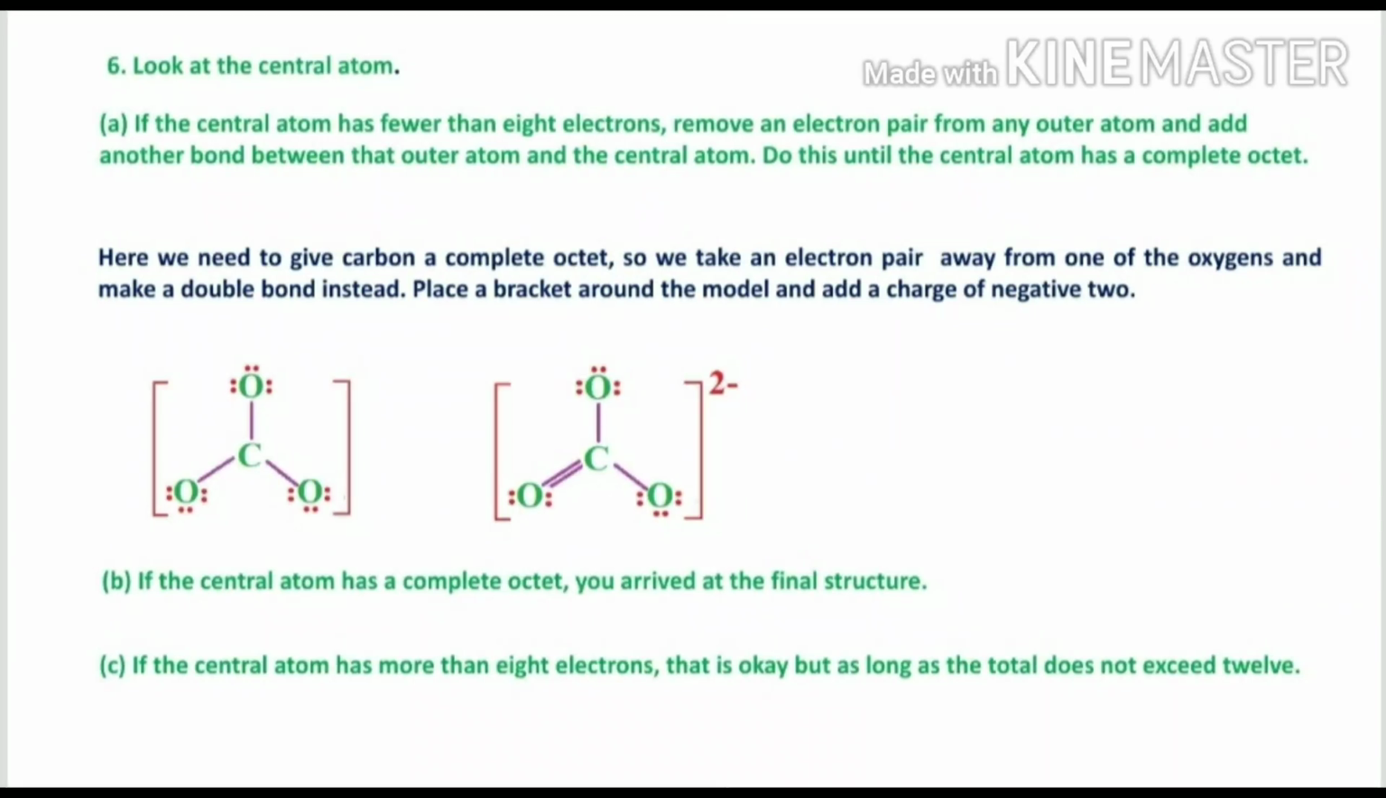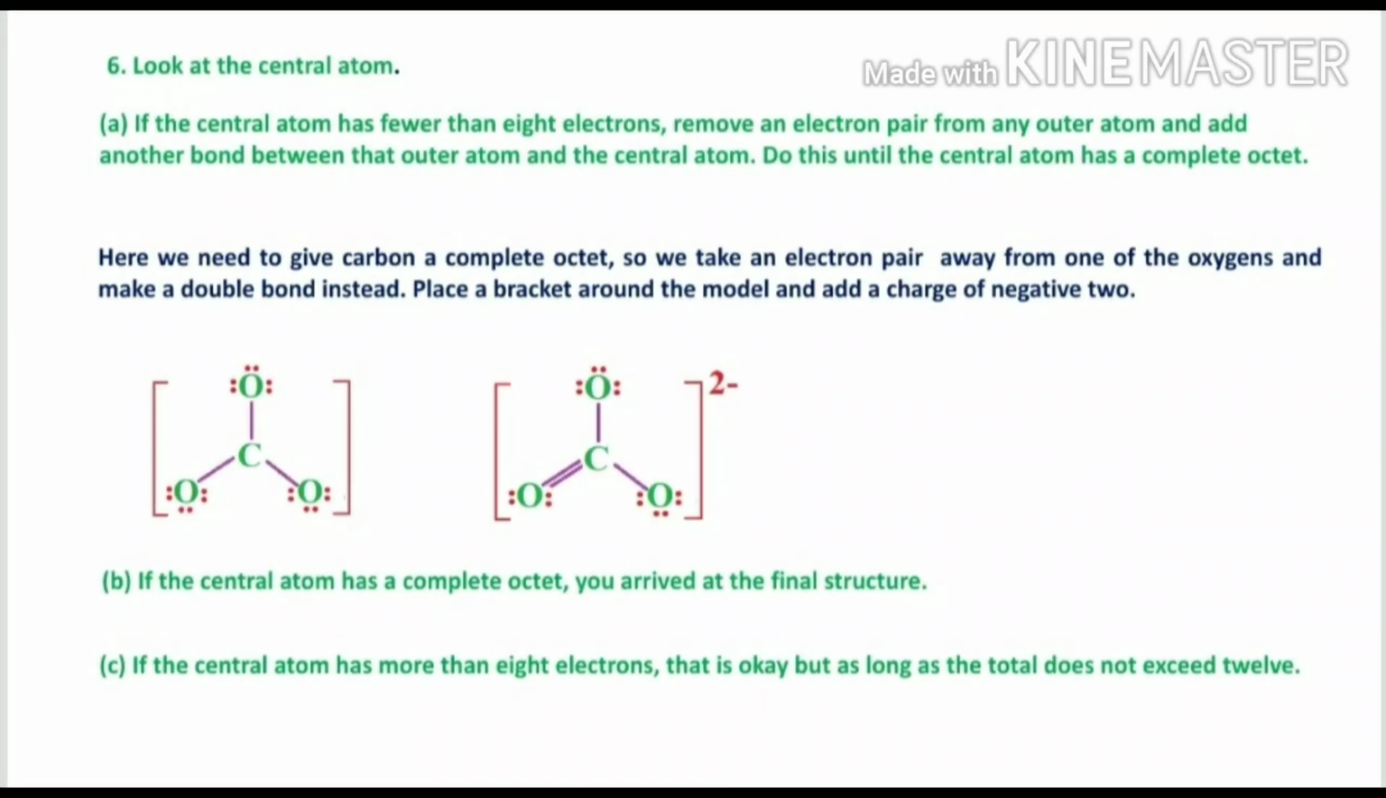By doing so, you introduce another bond between that carbon and oxygen. Here we need to give carbon a complete octet, so we take an electron pair away from one of the oxygens and make a double bond instead. Then place a bracket around the model and add a charge of -2. So this is the sixth step.